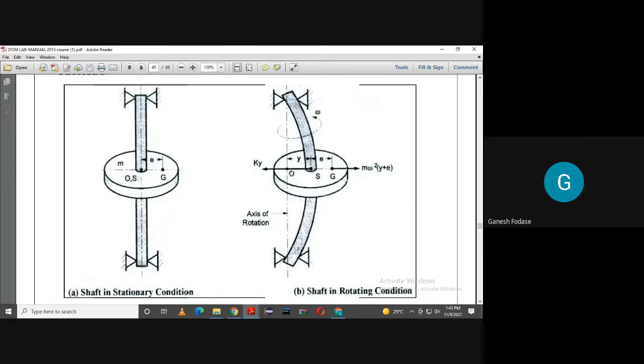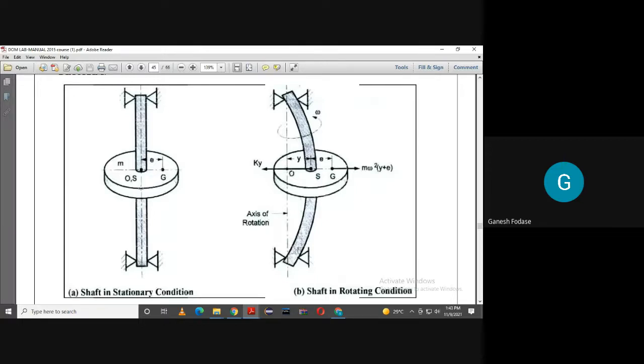So S is the geometric center, which is at the center of the circle if it is a circular disc, and G is the center of gravity. As G is not at the center, what will happen? What happens if G is not at the geometric center? G is at some distance from S, that is e. So what happened due to this eccentricity?